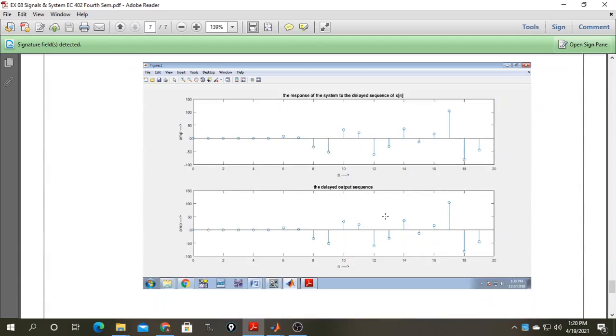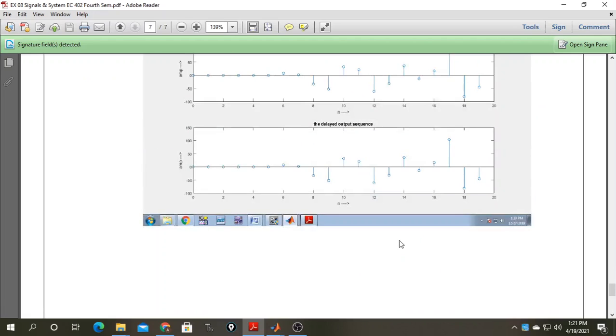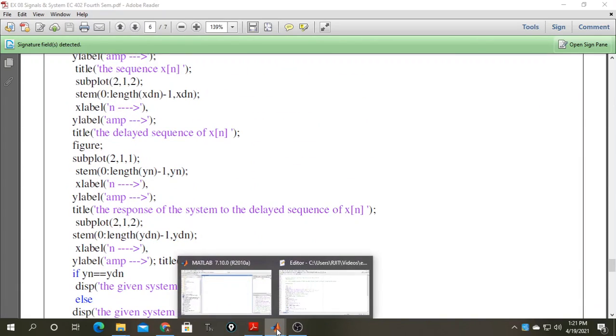So this is the result where you can see the delayed output. This is the main signal Xn, and this is the delayed output. So you can say our system is time invariant because it does not change with time. Okay, now over to MATLAB.